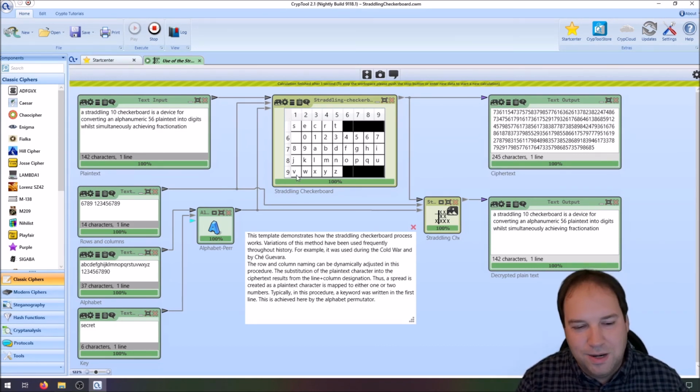So I don't know why he did this, because when you use a one-time pad, you have a perfectly secure cipher, and you don't need any additional layer. The only assumption I can make is that he used the straddling checkerboard and then he used a one-time pad, but he reused the one-time pad. So when you reuse the one-time pad, of course, it's not very secure anymore.